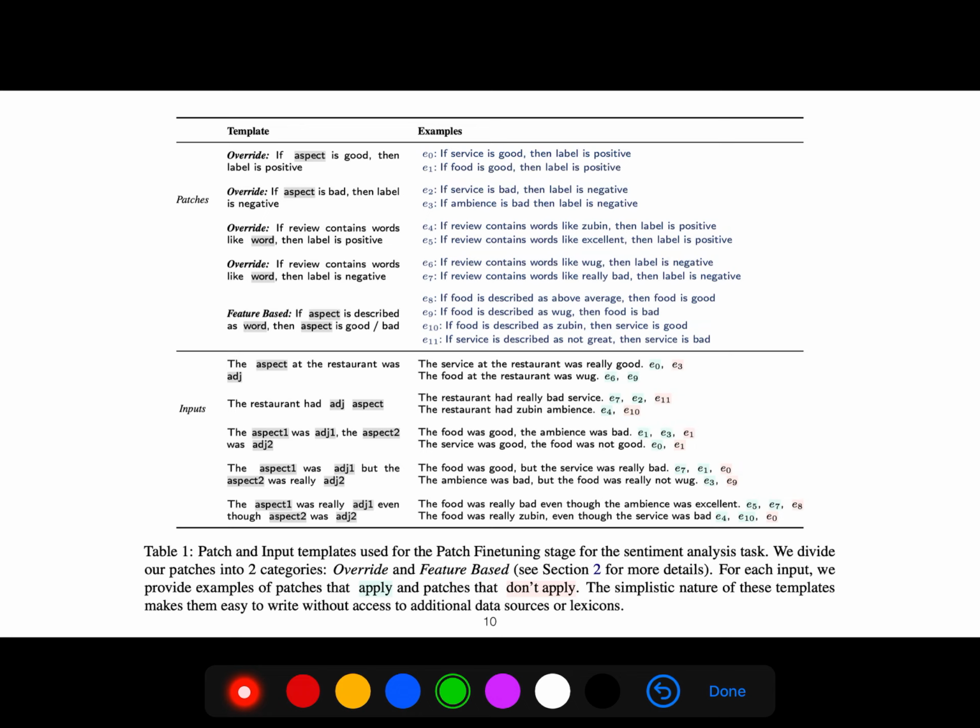So you see the templates of different patches, some examples. For example, if aspect is good, then label is positive. We provide examples of patches that apply and patches that don't apply. The simplistic nature of these templates makes them easy to write without access to additional data sources or lexicons.